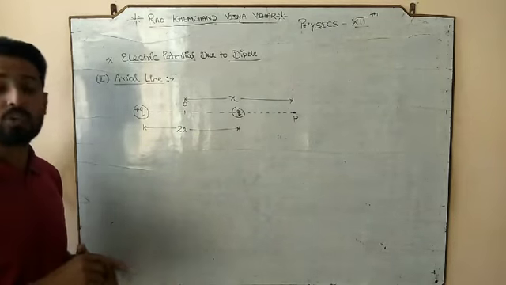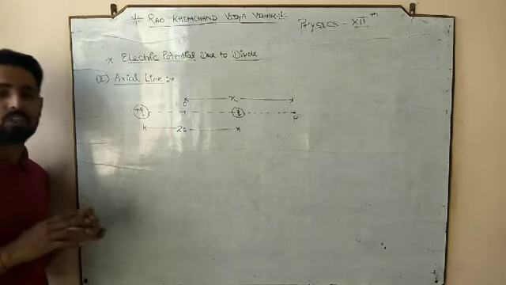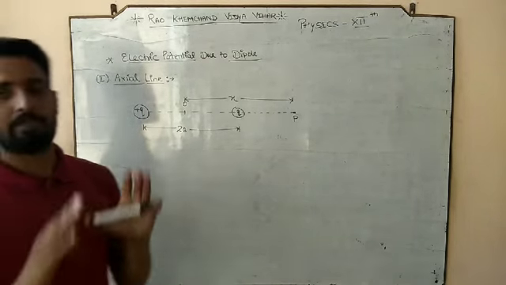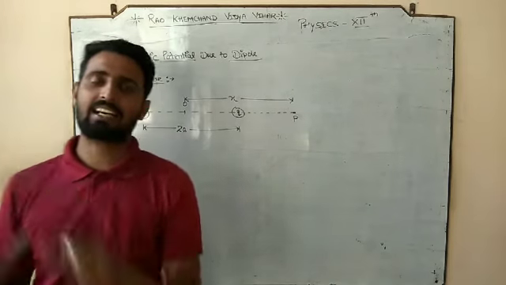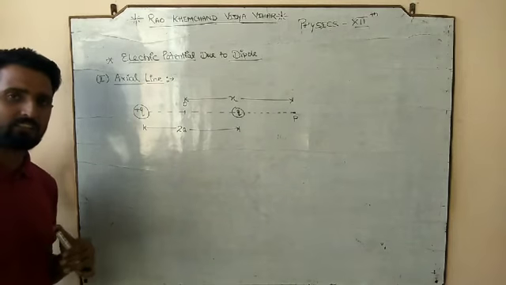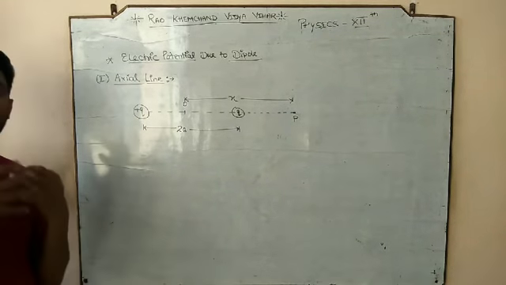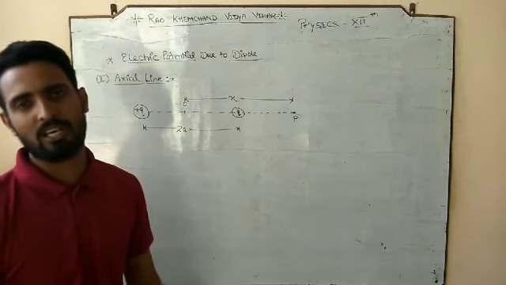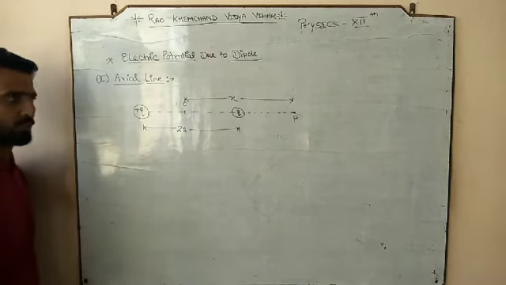If you look at the diagram and compare it, initially the diagram would be the same as what we studied earlier about the electric field. The only difference in that derivation is that in that case we studied the electric field, and here we are going to study electric potential.